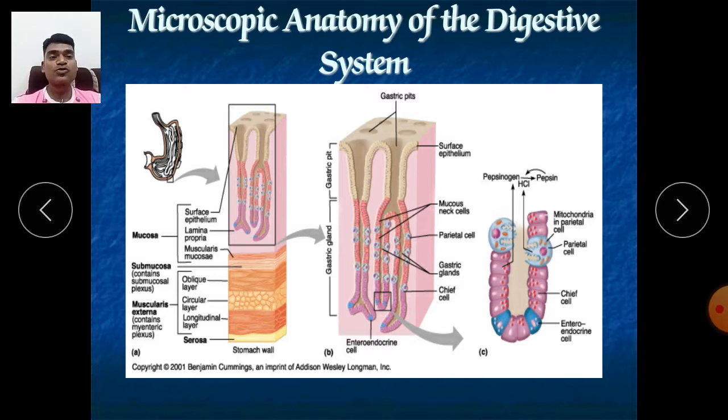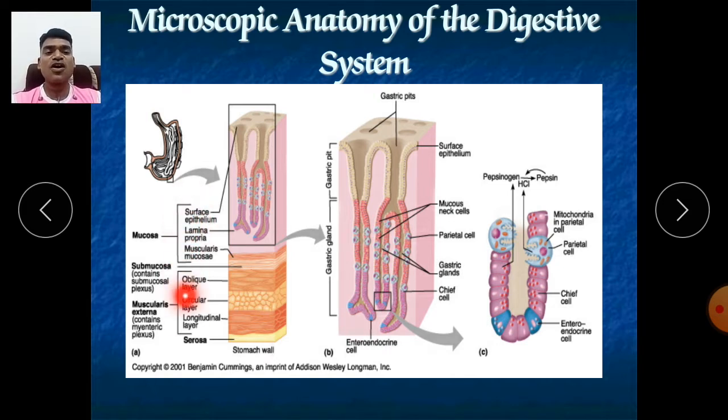Now this is the macroscopic anatomy or histology of the stomach. In that we will see the macroscopical characters. In the last lecture also we discussed the macroscopy of the GIT in general, but here we will discuss the special macroscopic anatomy of our stomach.